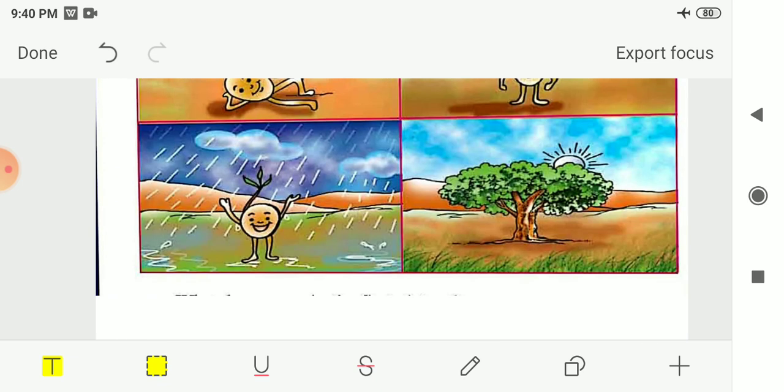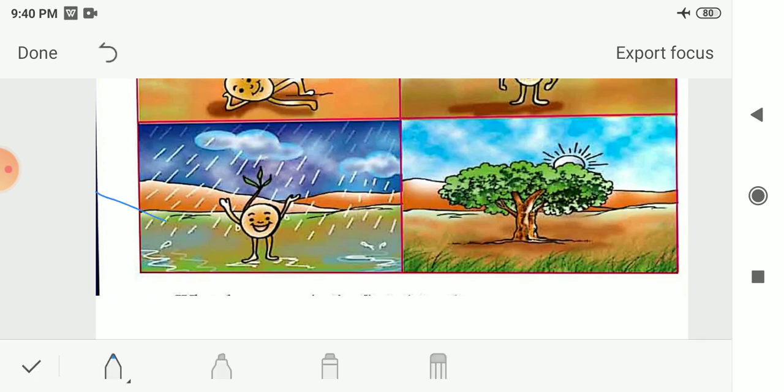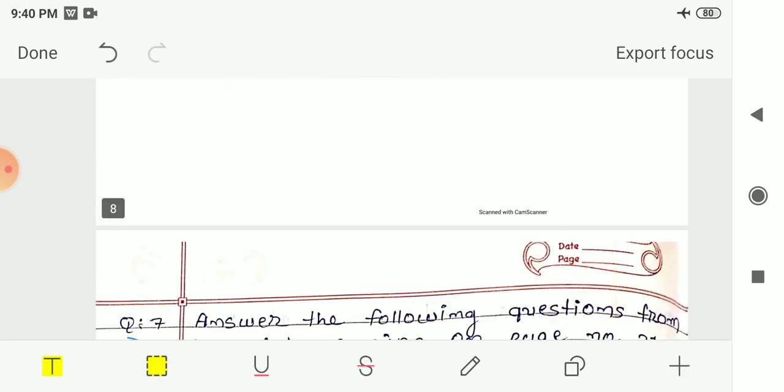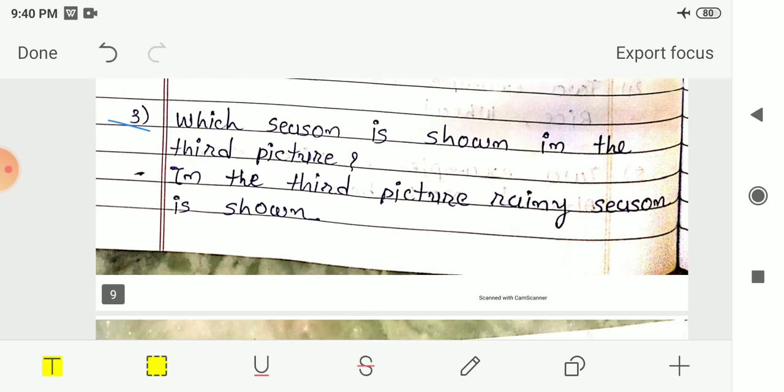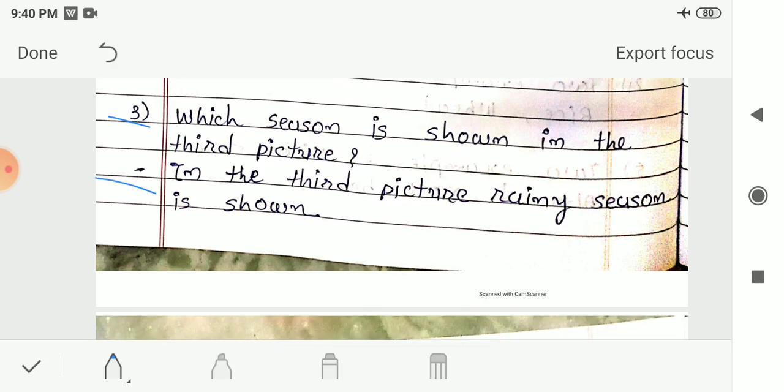So let me see. Here the third picture is given to you. As we can see, the rain is there. So which season? It is the monsoon, or you can say the rainy season, in the third picture. So in the third picture, the rainy season is shown. So this is your answer for the third question.